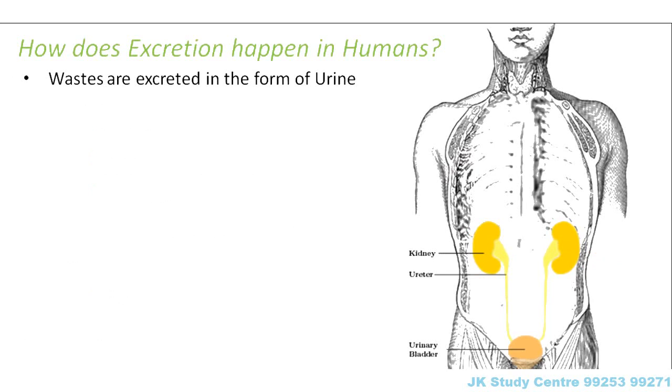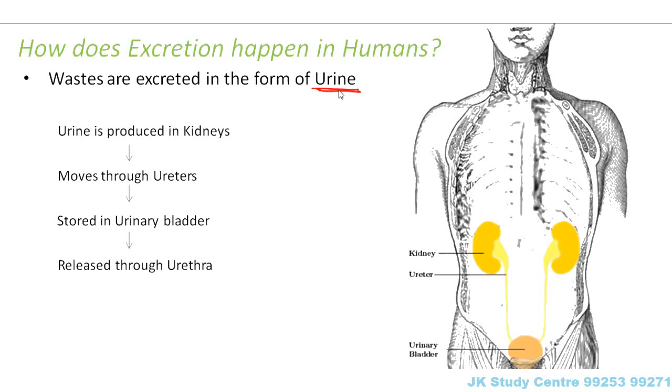Now wastes are excreted in the form of urine. The urine which we pass at frequent intervals of time is nothing but the waste products. So we are actually getting rid of all the wastes inside our body in the form of urine. So urine is produced in the kidneys. The kidneys are the structures where urine formation takes place, and then the urine moves through the ureters, which are the tube-like structures, and it reaches the urinary bladder, which is the storage for urine.